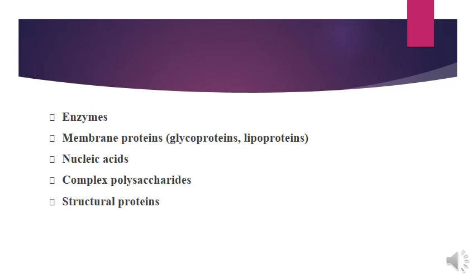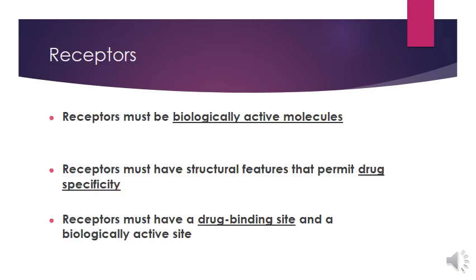They may be enzymes, they may be membrane proteins like glycoproteins, lipoproteins, they may be nucleic acids, complex polysaccharides, and receptors are responsible for biological activities. When any signaling molecule like a ligand binds to these receptors, they produce some conformational changes in the receptors. These changes either turn on or turn off the receptor, which is responsible for progression or suppression of any biological process.